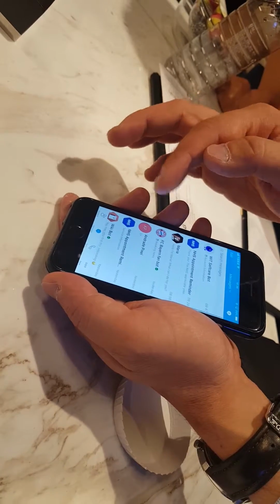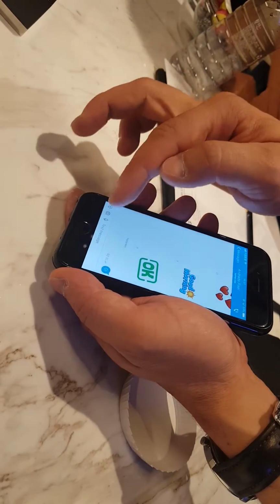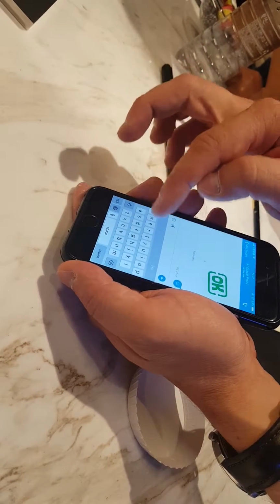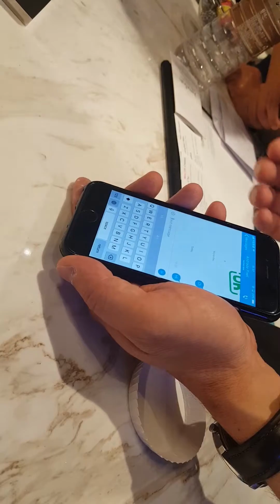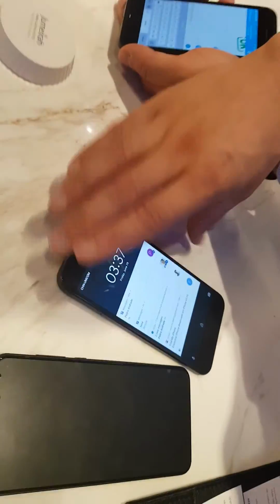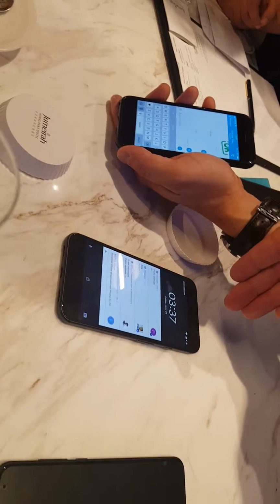To start, I'm going to send a message to the user, and that will happen here. One thing I would like to point out is that this is on a Google Pixel phone.